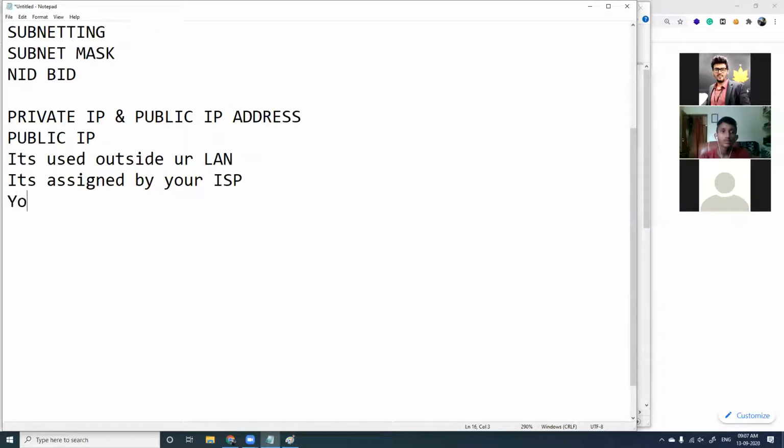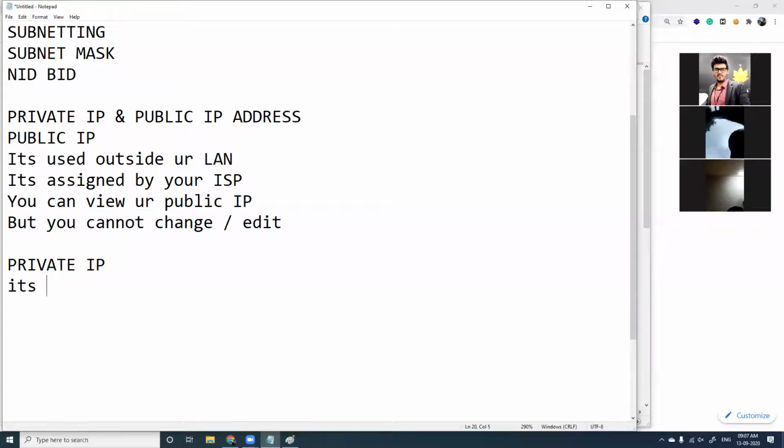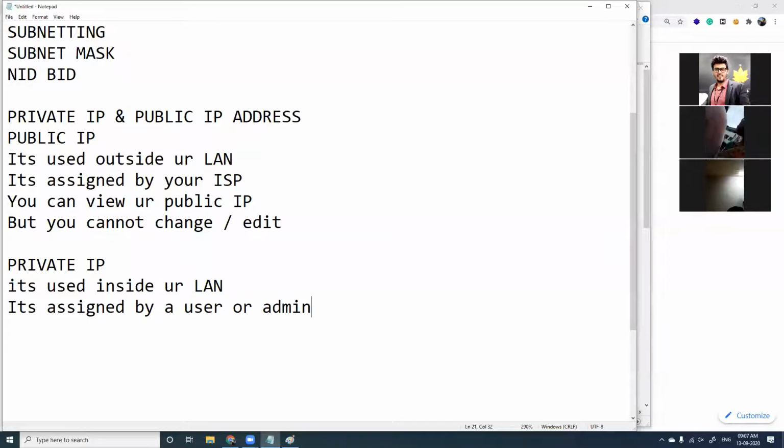You can view your public IP, but you cannot change or edit your public IP address, right? And when it comes to your private IP address, it's used inside your LAN, and it's assigned by a user or network admin. And yes, you can view it, you can edit it, you can change it, you can do whatever you want with your private IP address.